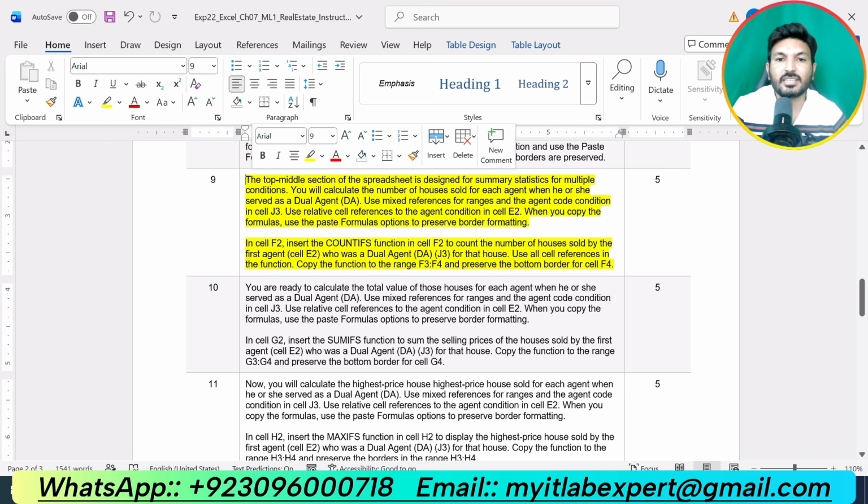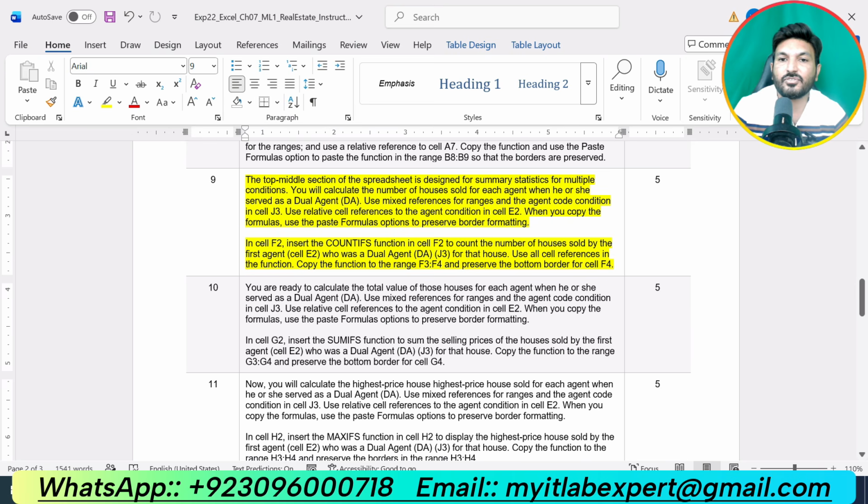The top middle section of the spreadsheet is designed for the summary statistics for multiple conditions. You will calculate the number of houses sold for each agent when he or she served as dual agent. Use mixed references for the range and the agent code condition in cell J3. Use relative references to the agent condition in cell E2. When you copy the formulas, use the paste formulas option to preserve the border formatting.